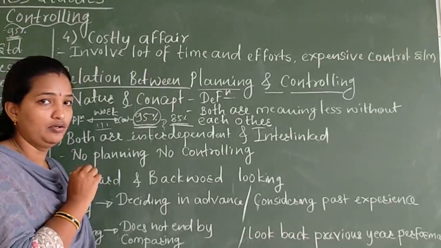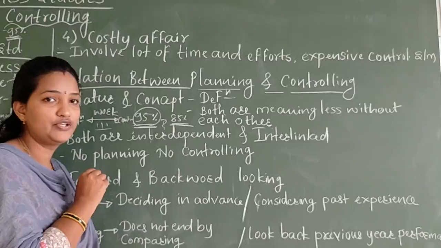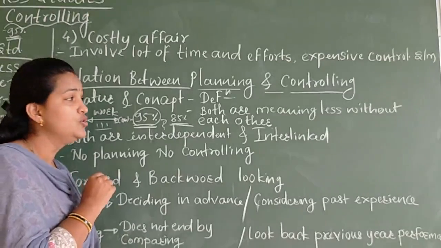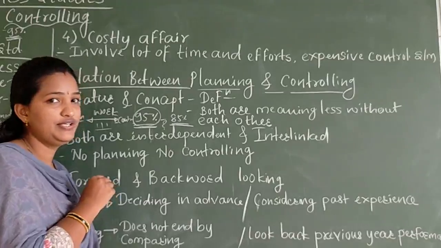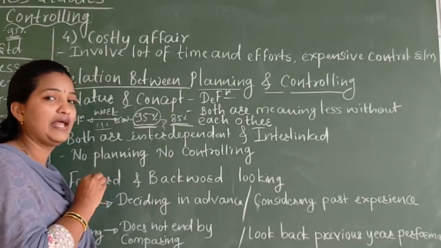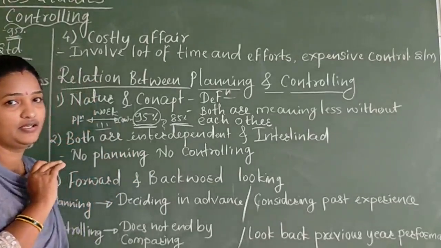For that you should implement such plans, otherwise you should take care of it. It should not be repeated once again. So that is the controlling. So both are meaningless without each other. What are planning and controlling? Planning without controlling has no meaning. Controlling without planning has no meaning.